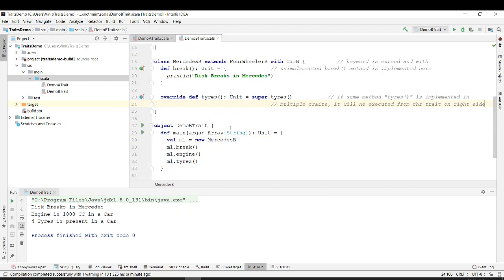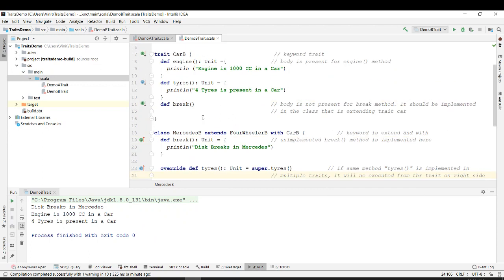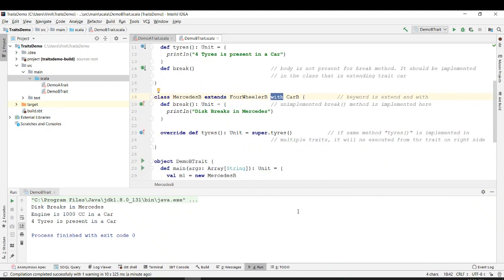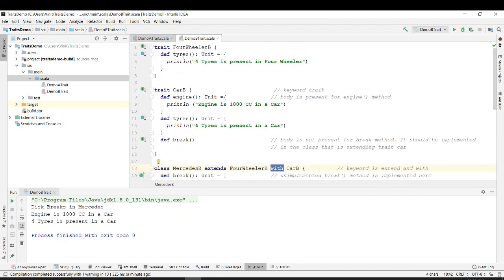Yes. Okay, great. So what we have seen in this program as compared to the previous program is, in the previous program we were only using the extends keyword. Now with extends we are also using a with keyword. So over here we are extending multiple traits, that was the first thing. Second thing, we saw that if the same method, for example tires, is implemented in multiple traits, it will be executed from the trait that is written on the right side.